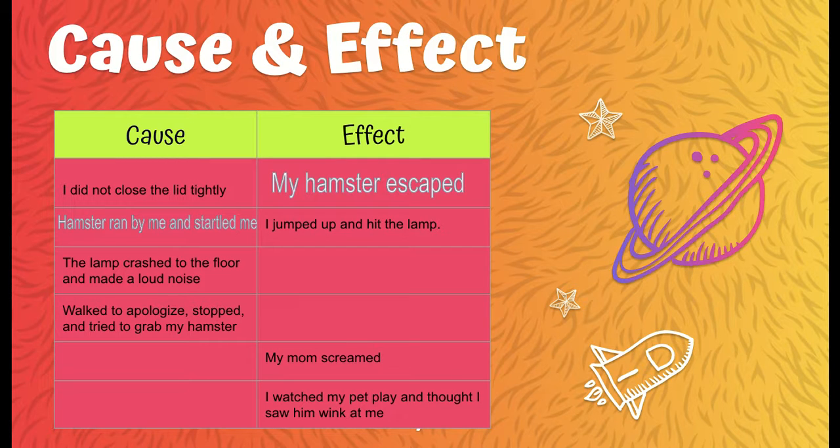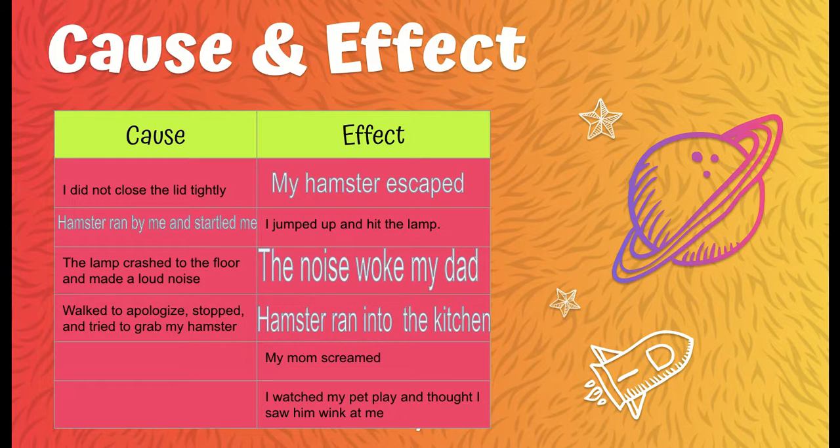The cause: the lamp crashed to the floor and made a loud noise. So, what was the effect of the lamp crashing on the floor? That his dad woke up and was upset that he was awoken from his nap. The cause: walked to apologize, stopped and tried to grab my hamster. The effect was the hamster ran into the kitchen. The hamster did not want to be caught. He was having too much fun.